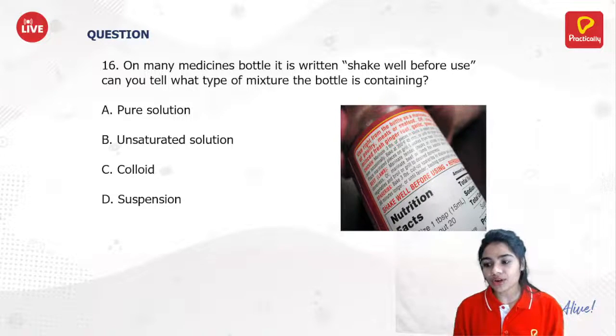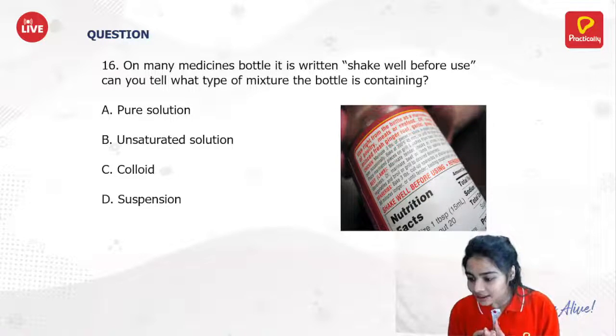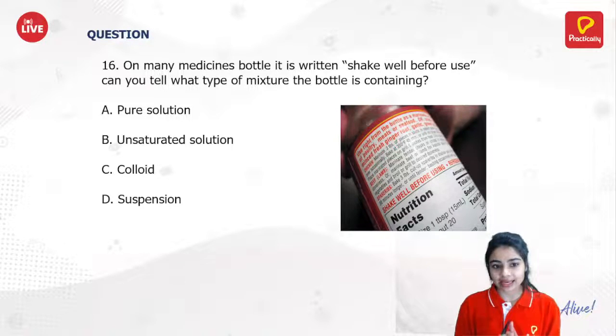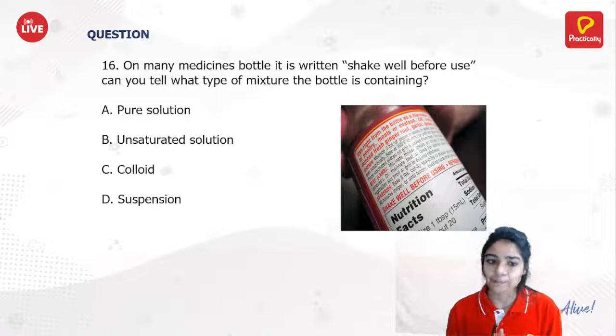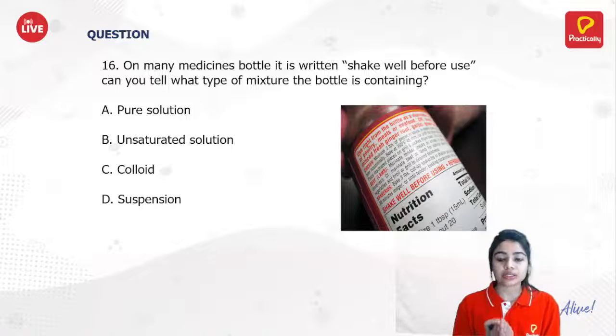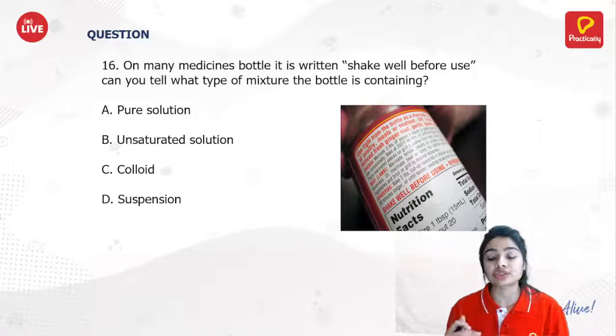I am waiting for your answer. Quickly answer. Suspensions are unstable and settle down, and that means Nishant is saying again option D. Okay. So that's correct. That's correct. The suspension. These are the types of solution, they are suspension.